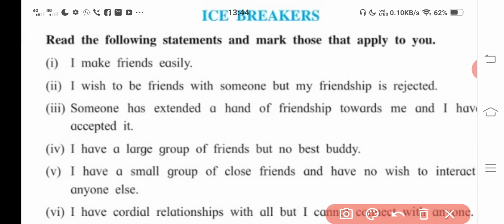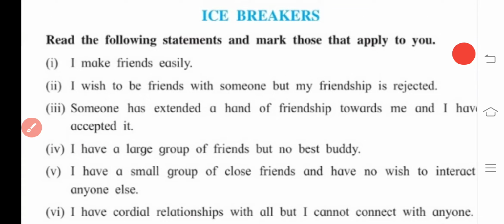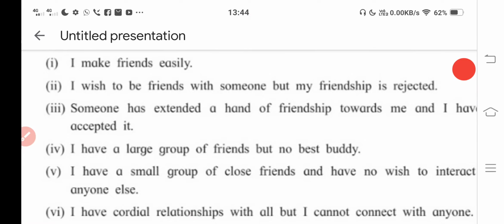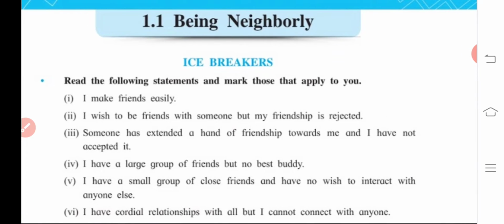Third one: someone has extended a hand of friendship towards me and I have accepted it. That would be some others' reaction. If you have such an experience, then you should say that yes, that is applicable for me.